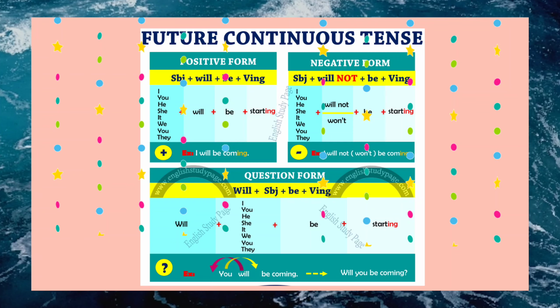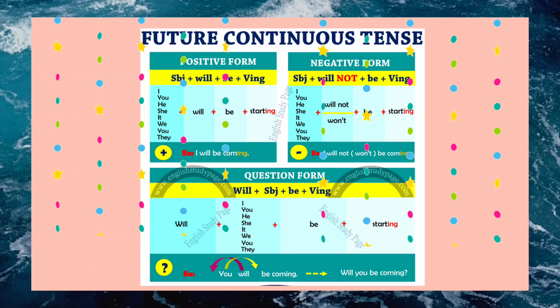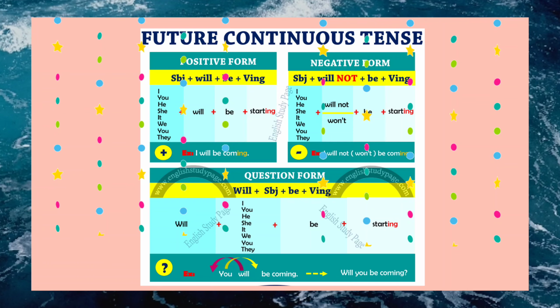I will be starting. Yeah? I will be coming. And for the negative, you can put not after will. I will not be coming. You will not be starting. Yeah. Or you can say will not or won't.